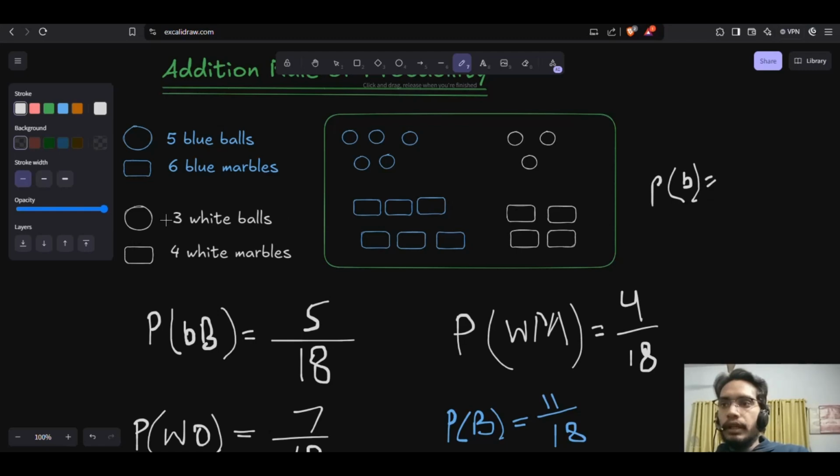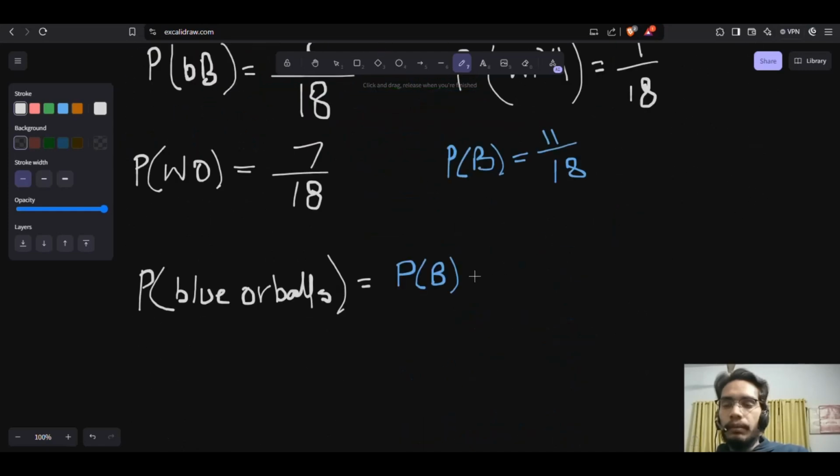So the probability of getting a ball: 5, 6, 7, 8. So there would be 8 divided by 18, right? So the probability of getting a ball is P of ball. This is how you can calculate the probability of B and the probability of balls.